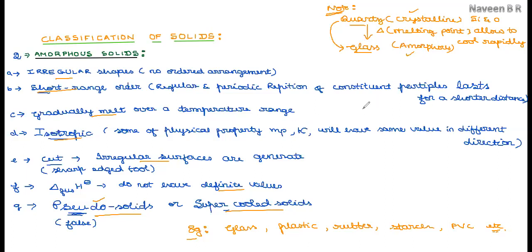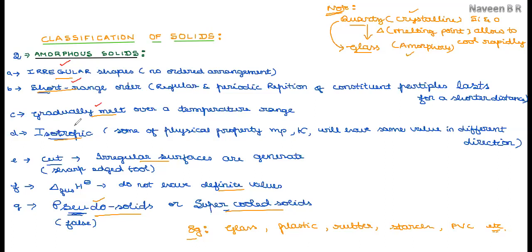These will be very simple for you to learn, but try to remember them with a differentiation pattern. Just to recall, we'll compare with crystalline solids. In the case of amorphous and crystalline, first, crystalline solids have a regular, definite geometrical shape, whereas amorphous solids have an irregular shape. Crystalline solids have long range order, whereas amorphous solids have short range order. Crystalline solids melt at a definite temperature, that is, a sharp melting point, whereas amorphous solids gradually melt over a temperature range.